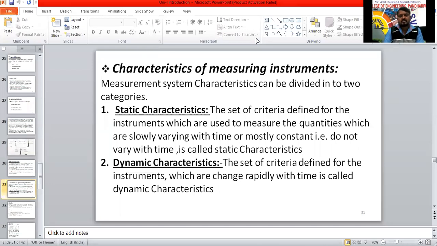See, the static characteristics, as we said, do not vary with time. Example, I will tell you people, the house voltage in your house is a static characteristic.